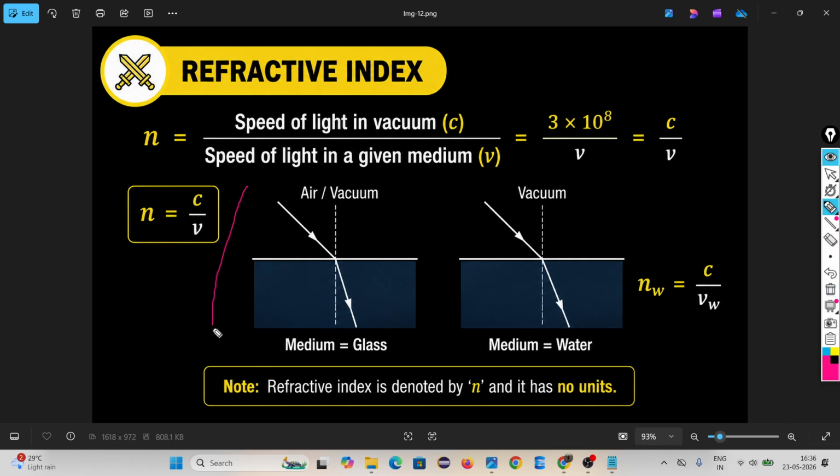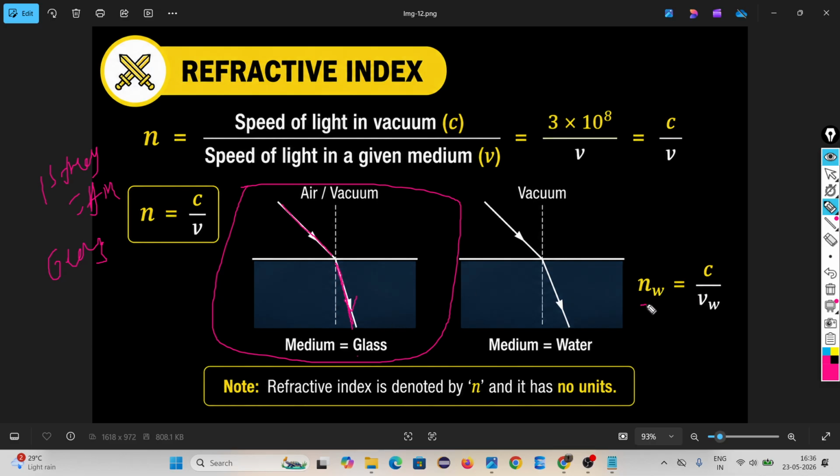Then look here, one condition. The light is coming from air, the first medium is air, the second medium is glass. It bends towards the normal, because it goes from rarer to denser medium. Actually, for which medium are you finding the refractive index? You are finding the refractive index of the medium in which the refracted ray is going, not the incident ray.